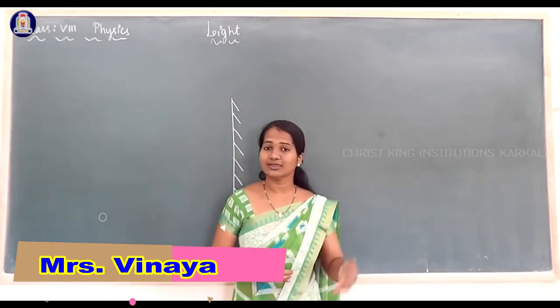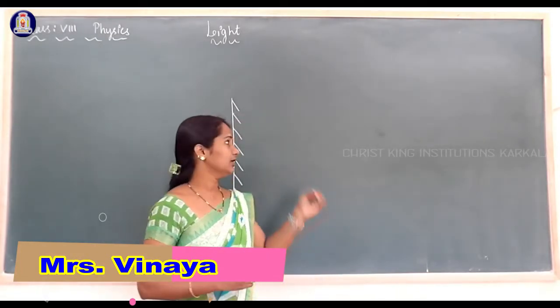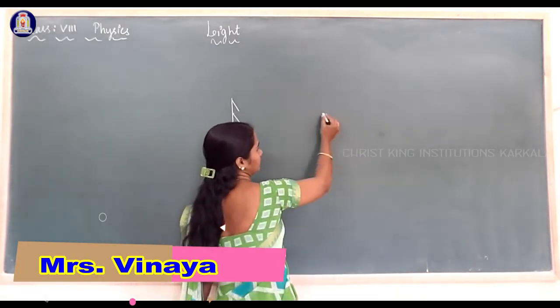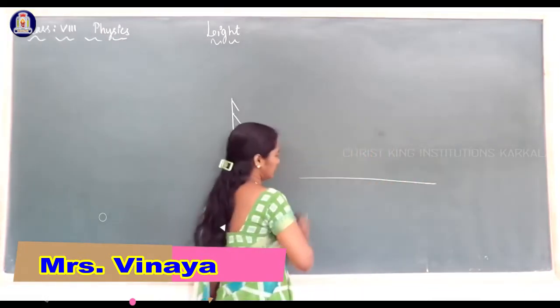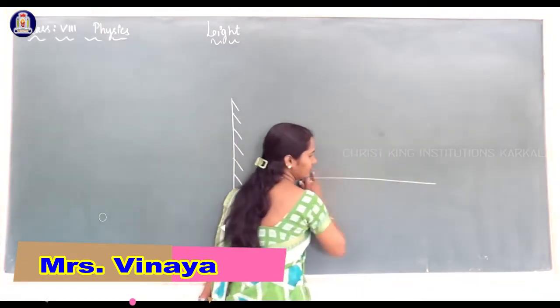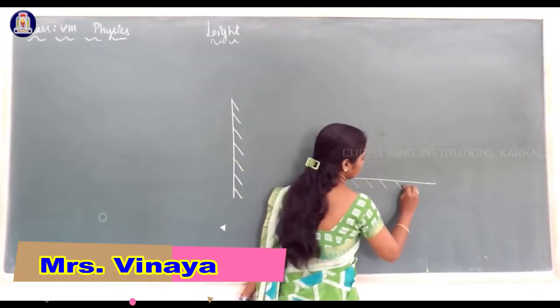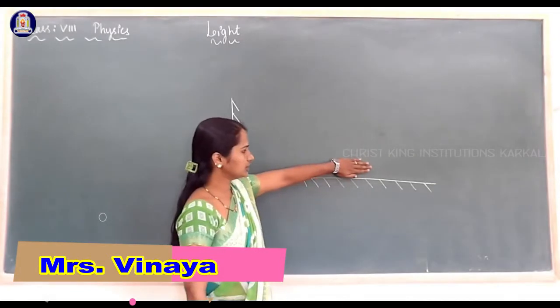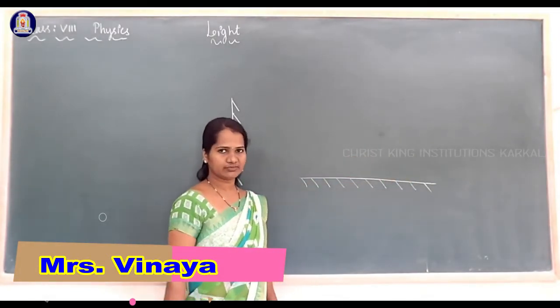To understand the characteristics of the image formed by a plane mirror, I discussed this experiment. Consider a plane mirror in which this is the reflecting surface, the polished side, and this side is the non-reflecting surface.